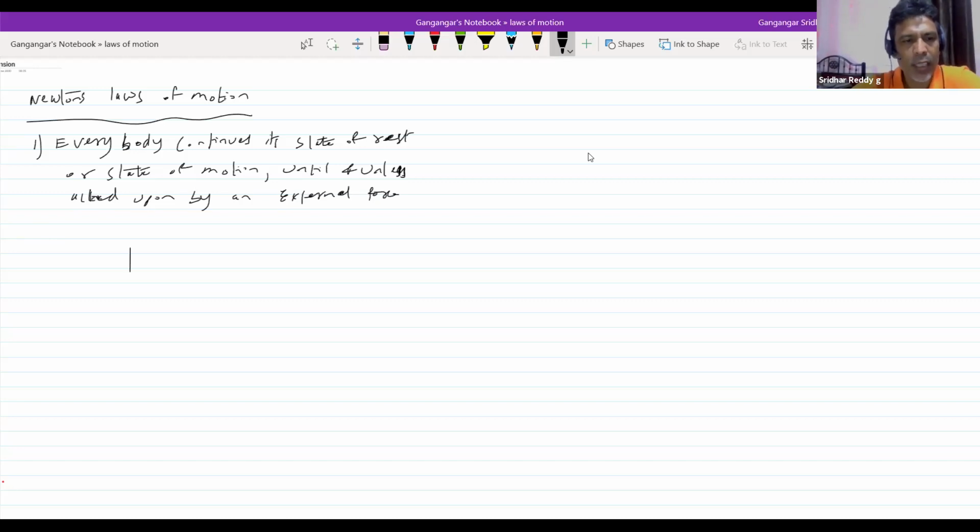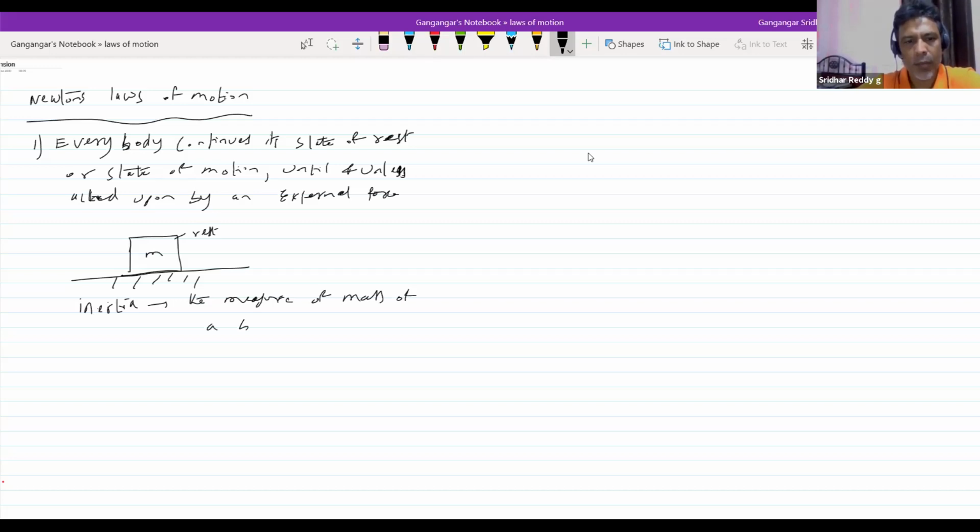Suppose a body is at rest. Why is it at rest? Because of inertia of rest. Until and unless you apply an external force, it will not undergo displacement. It will continue its state of rest. Any reason for that? Because of the inertia. So what is inertia? The measure of mass of a body is called inertia. The mass itself is what we are calling inertia here.